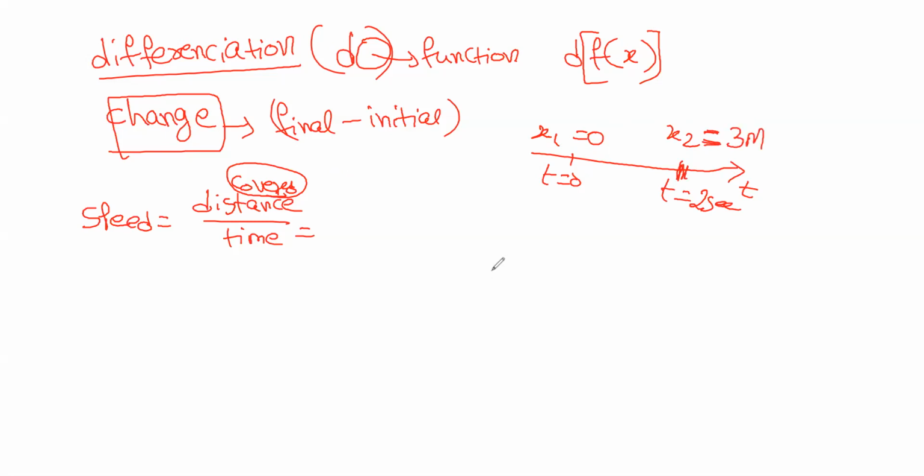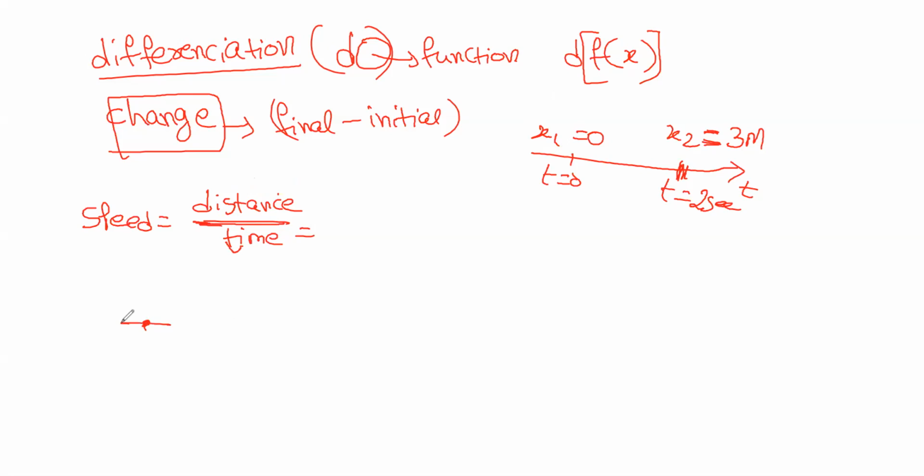Now calculate the speed for this particle. Answer is 0? Why 0? No, we need the distance. What do you mean by distance? Distance upon time.